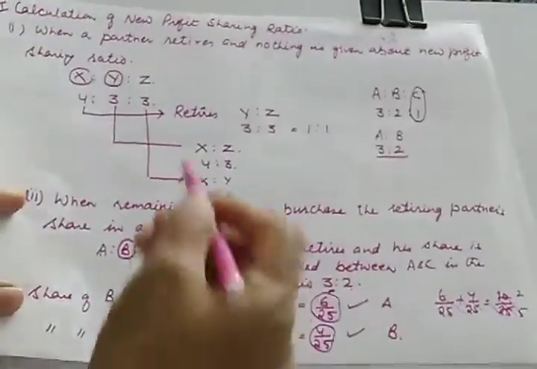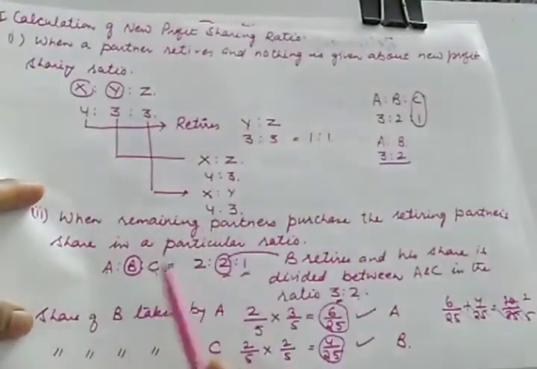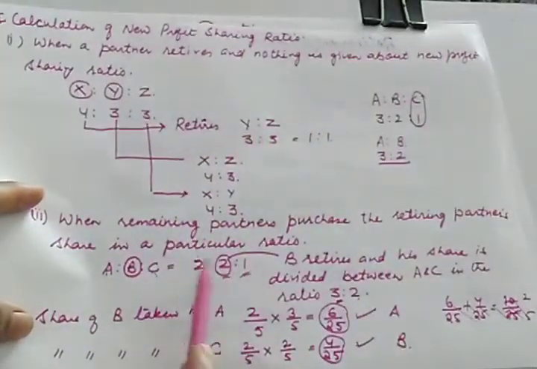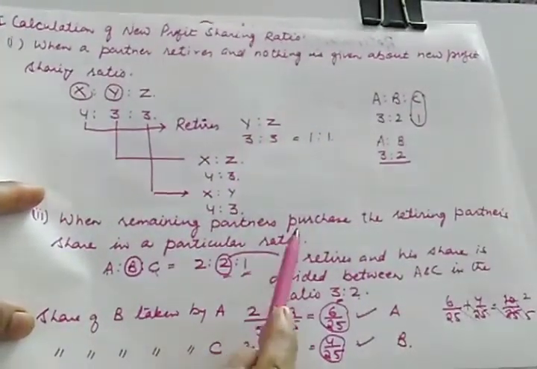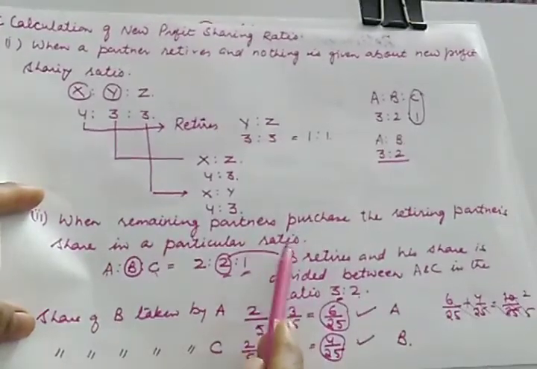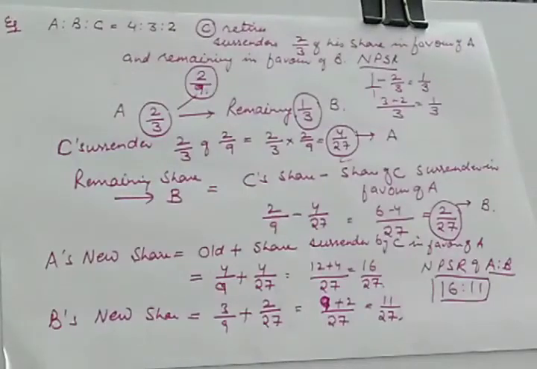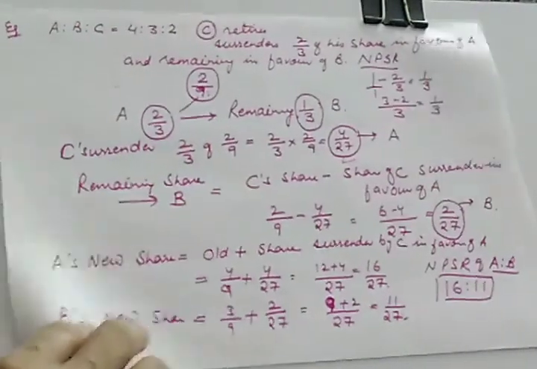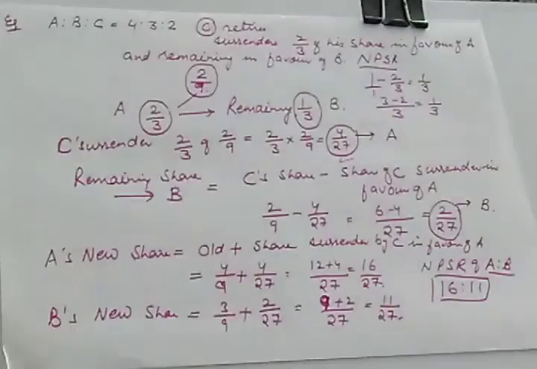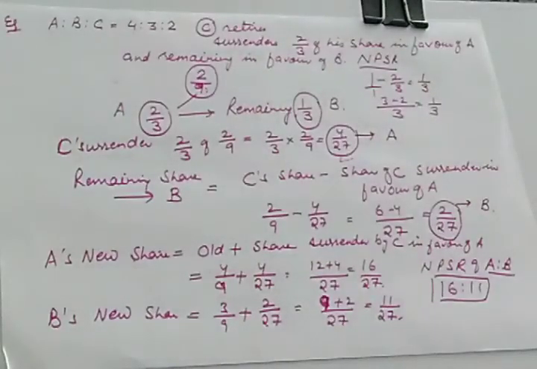How to calculate new profit sharing ratio when question is silent, and when it is clearly mentioned that remaining partners are buying retiring partner's share in a particular ratio, or when a retiring partner himself is surrendering his share in favor of remaining partners. So practice more and more numerical from T.S. Grewal, and we'll be solving more numerical from T.S. Grewal as well as other reference books.